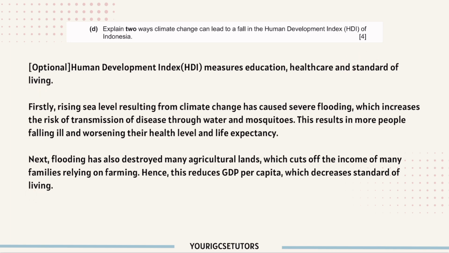There are 3, so you can just choose two of them to talk about. And if you want to talk about education, you can say that maybe flooding will cause schools to close down, to shut down, so many students can't receive education in the short term. This is how it impacts.